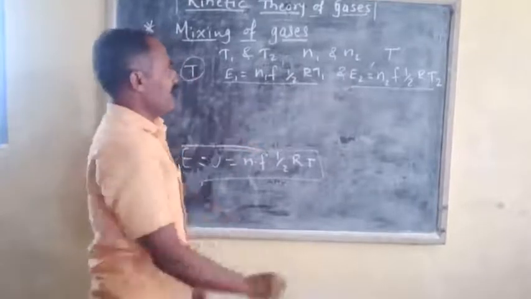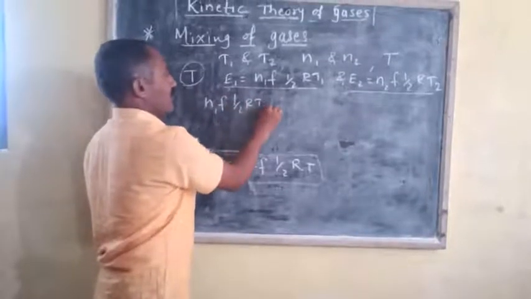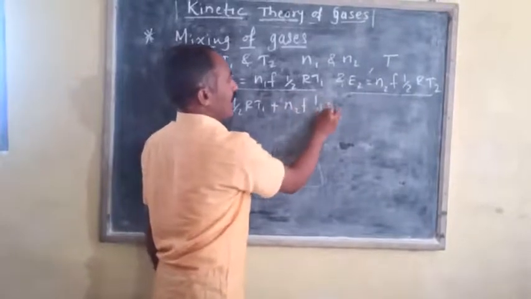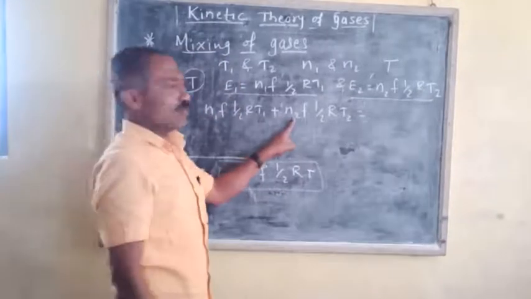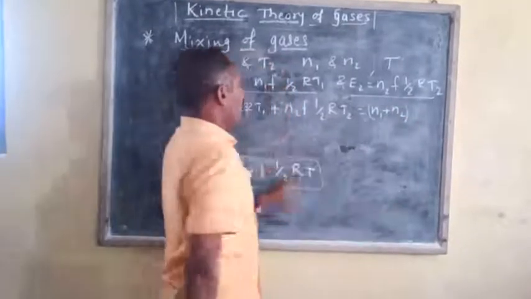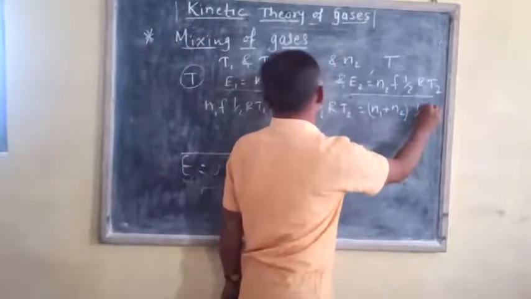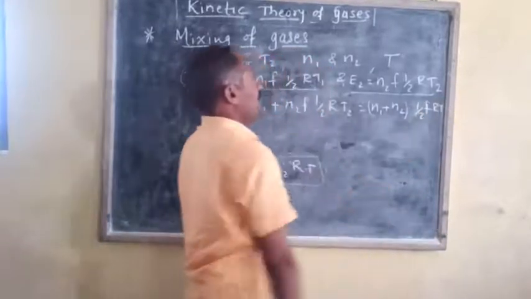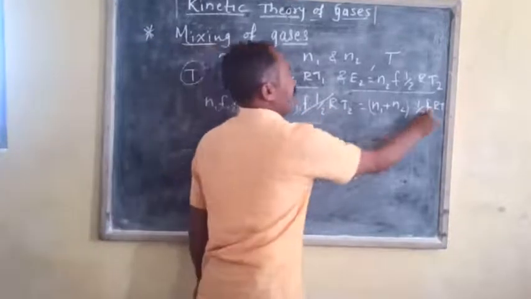Therefore, we can write N1 F half R into T1 plus N2 F half R into T2 is equal to the total energy, which will be equal to N1 plus N2 into, in bracket, half F R into capital T. Here half FR and half FR get cancelled.